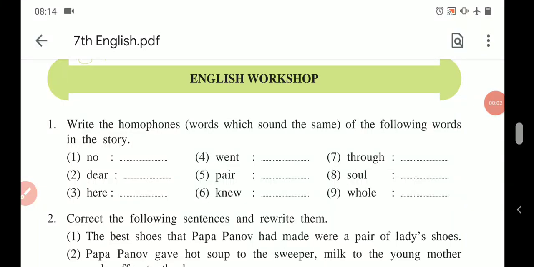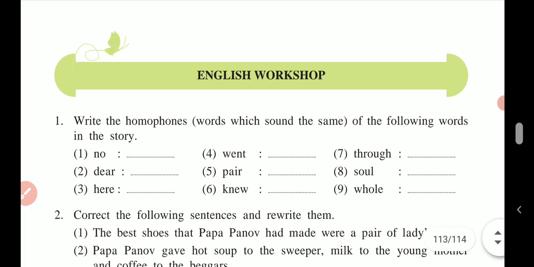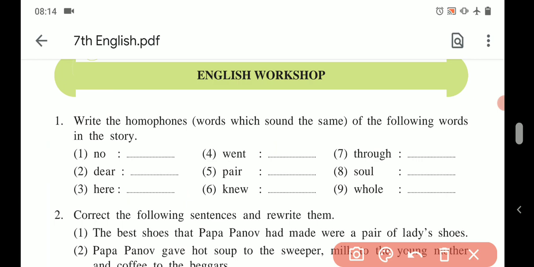Dear scholars, let us see activities given in English workshop based on the lesson Papa Panno's Special Christmas. Here we go with first activity. It is write homophones of the following words in the story.